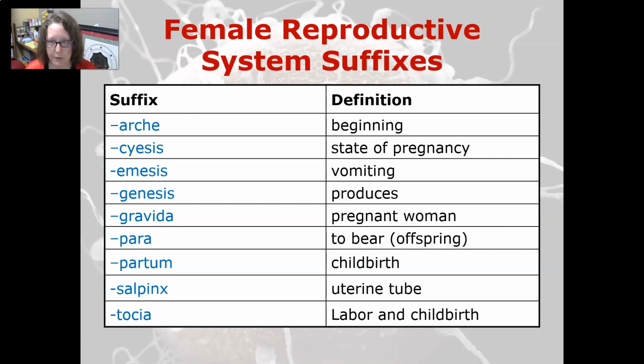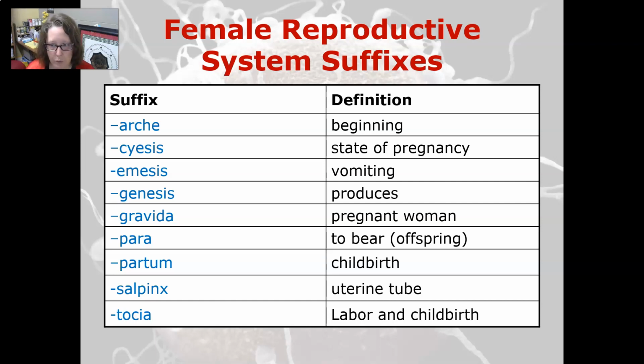So let's look at some suffixes. Arche is beginning, and so we saw that in the word menarche, the beginning of the periods. Cyesis is a state of pregnancy. Emesis is vomiting. Genesis is produces.